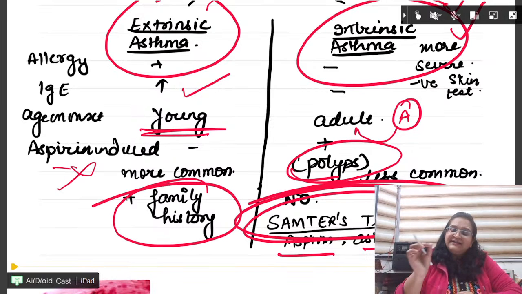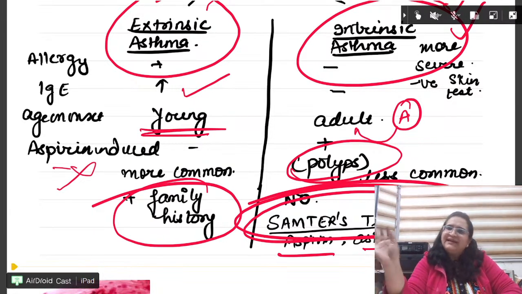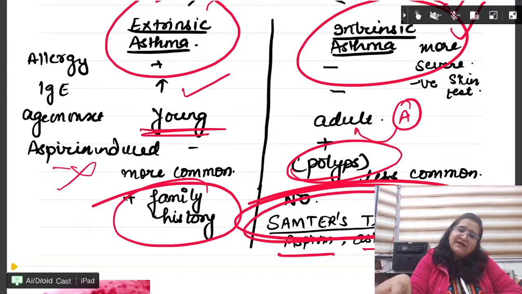Done beta? Direct question: Ramu, a patient has no family history. Whenever he takes aspirin, he might have polyps. He gets an asthma attack, which is very severe. So it is intrinsic asthma. Fine? Very important.